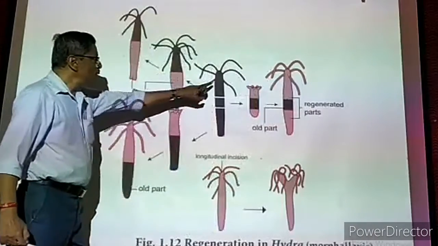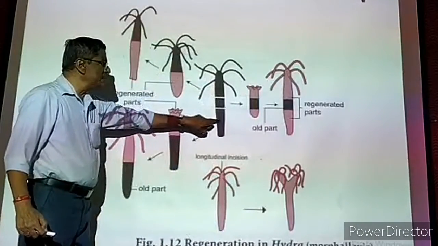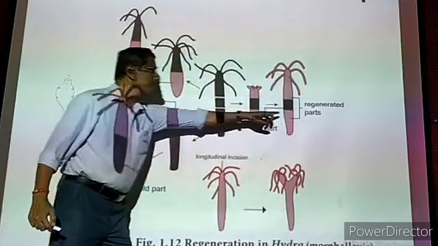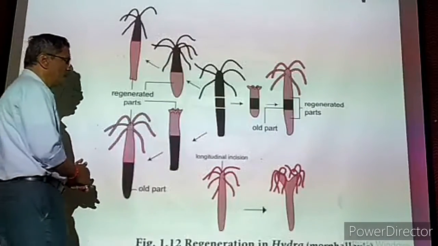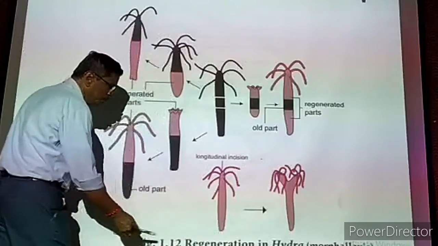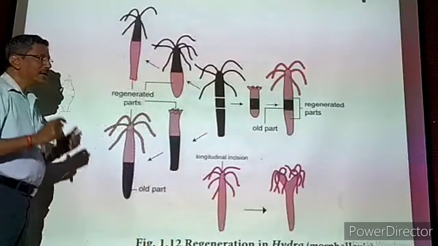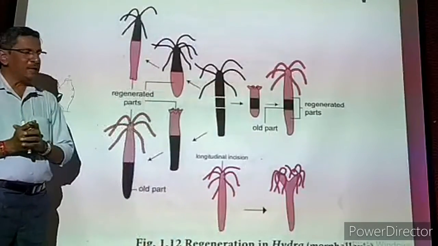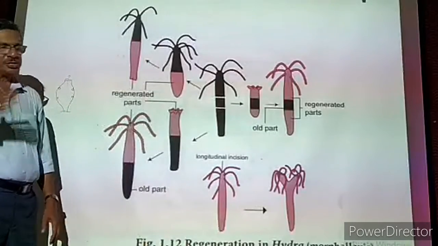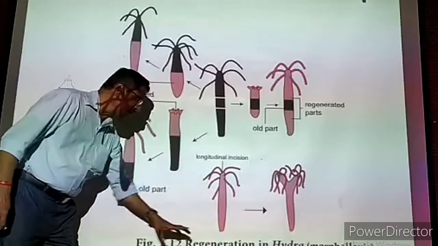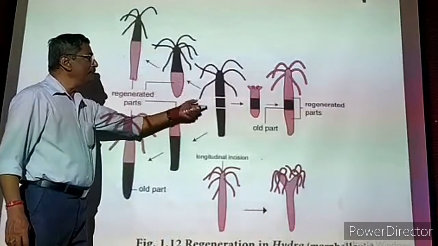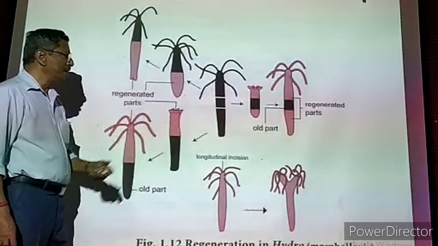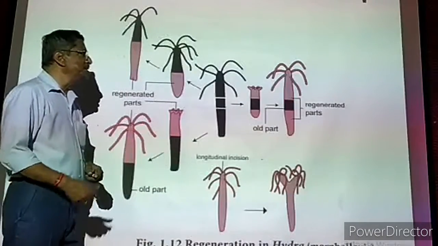That means when one animal is broken into 3 pieces, 3 adult animals will be produced. This is actually called regeneration. What is the meaning of regeneration? Development of one full animal from the broken part. That is called regeneration. Now this Hydra has a high ability of regeneration.